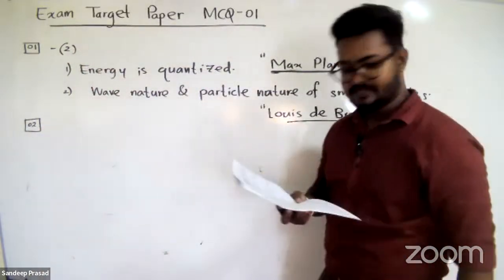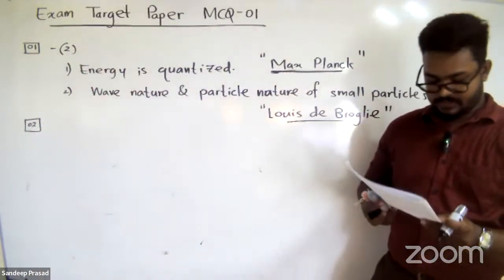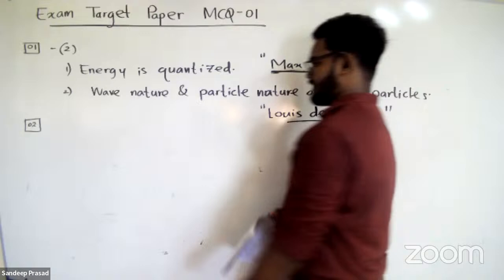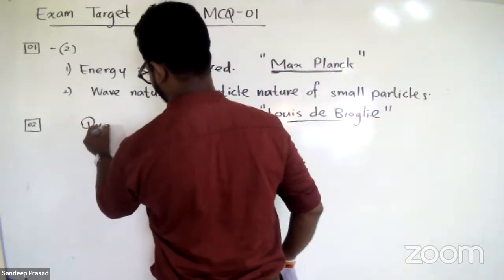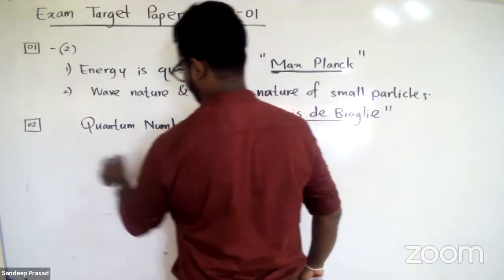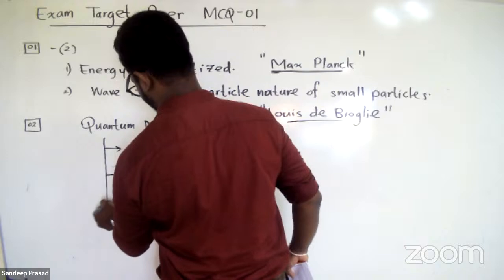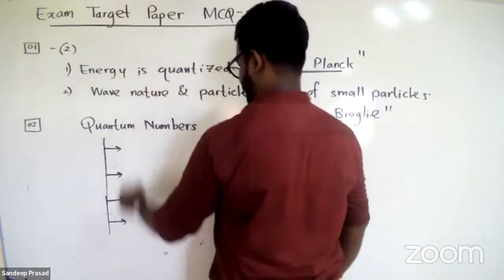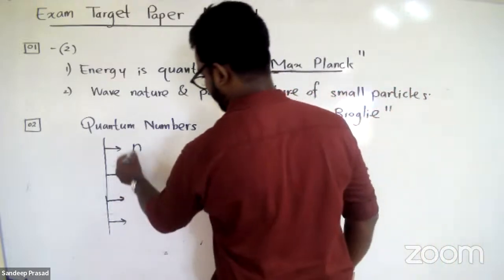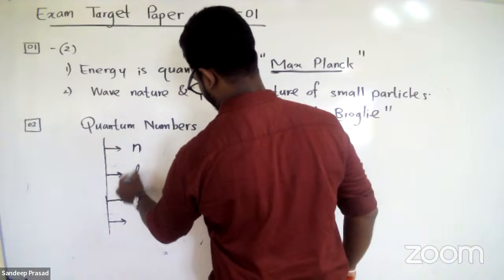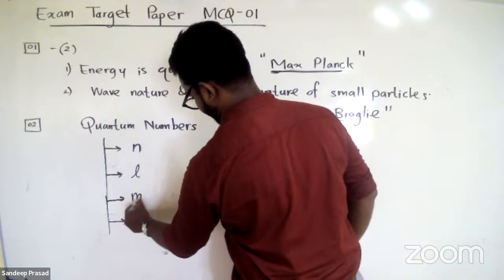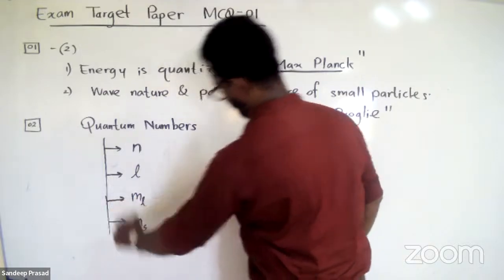Question number two. The maximum number of electron pairs of an atom that are associated with principal quantum number n equal 3. Remember, we have learned under the quantum numbers, there are four main types of quantum numbers, right? So first one is principal quantum number, the second one is angular momentum quantum number, which is denoted as simple L. And the next one is magnetic quantum number, and last one is spin quantum number.